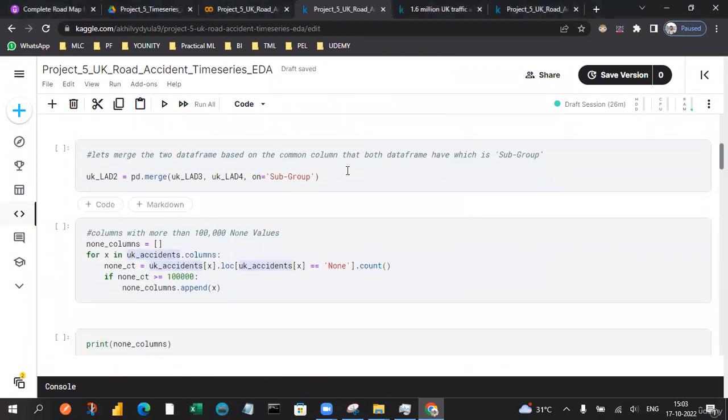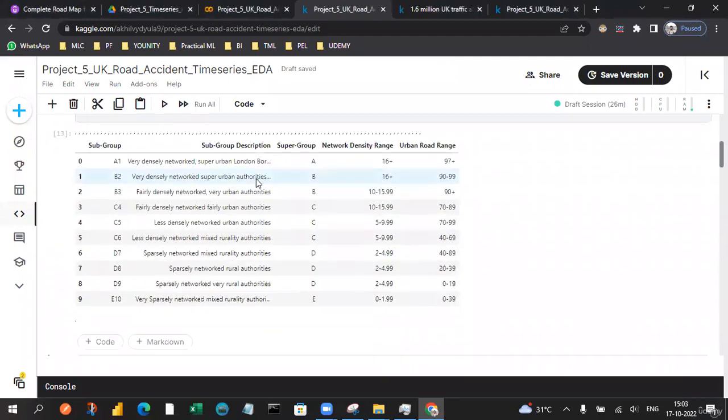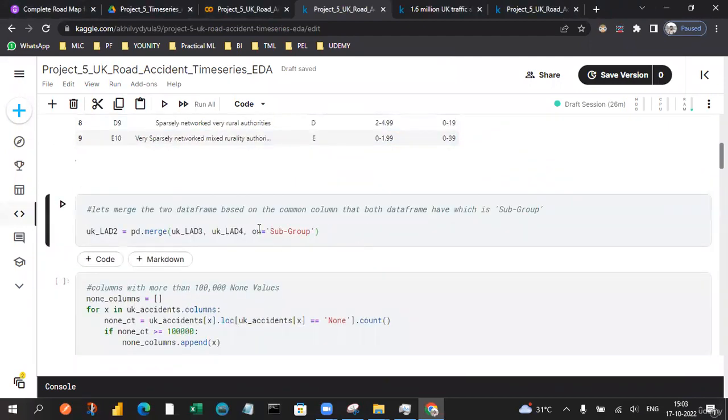So let's merge these data frames, the lad3 and the lad4, so that we get the common value for both data frames, which is the subgroup. I'm joining or merging these two data frames so that we eventually get a complete data frame.